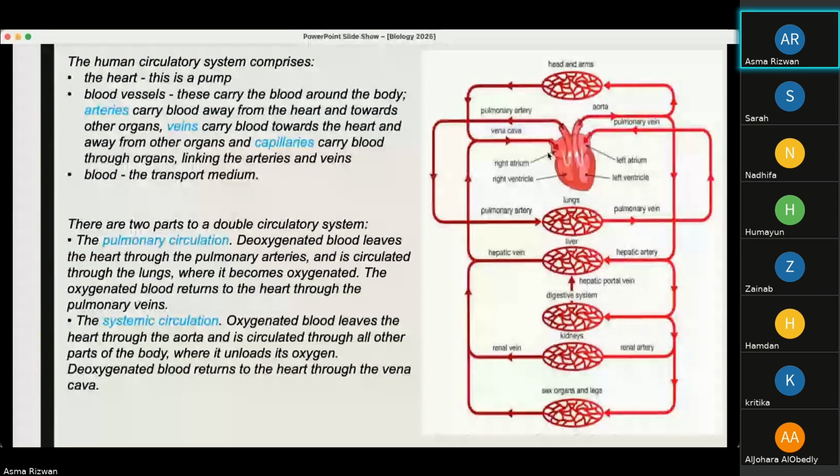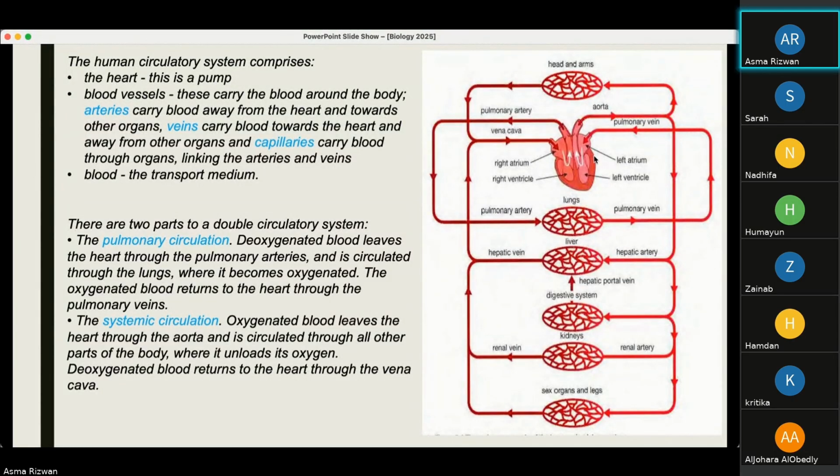So if you come to the diagram, you can see that the blood here leaves the heart and goes into the lungs. This is where the gas exchange takes place, where the blood gets oxygen and gets rid of the carbon dioxide. The blood then leaves the lungs through the pulmonary vein. The oxygenated blood is then carried back again to the heart.